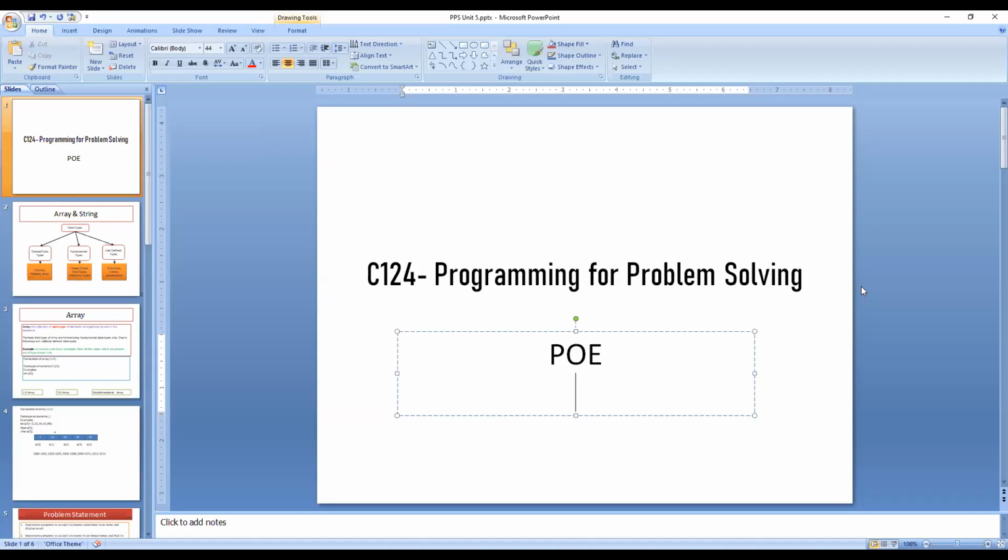Okay. One more question for you. What is compiler? Compiler is a program to convert human readable code into machine readable code. The process is called compilation. Okay, good. Now roll number 38.